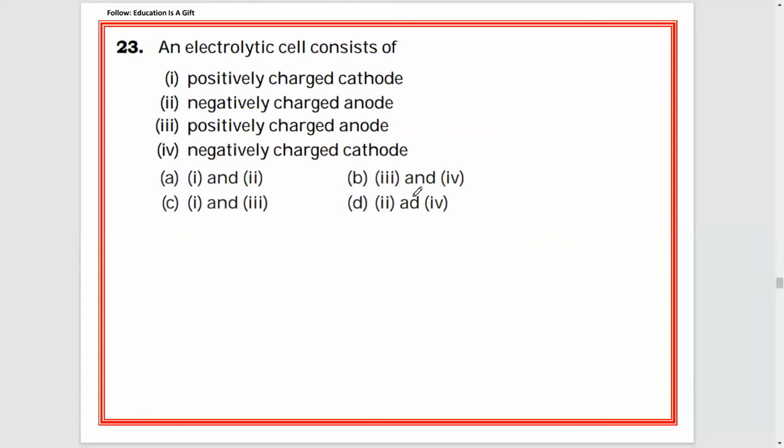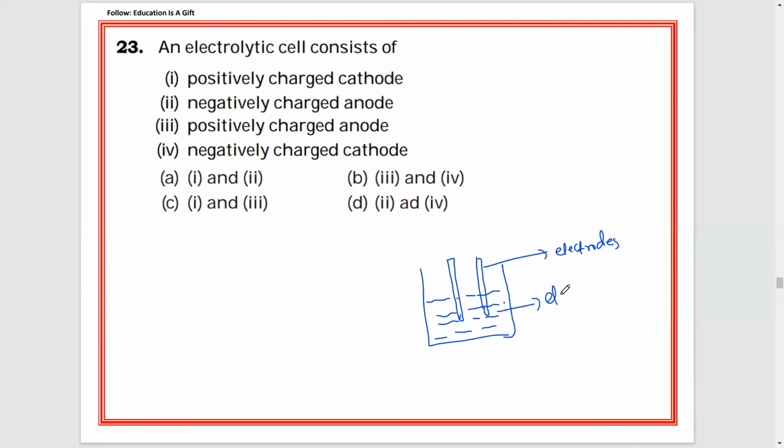An electrolytic cell consists of, you see, electrolytic cell, simply to say, there will be one beaker with some electrolyte in it. Electrolyte in the sense a liquid through which we will be passing electricity, and there will be two terminals which we can call electrodes. You see, these are electrodes. This liquid we need to call the electrolyte, and consider there will be a battery. Consider this is connected to this and this is connected to this.